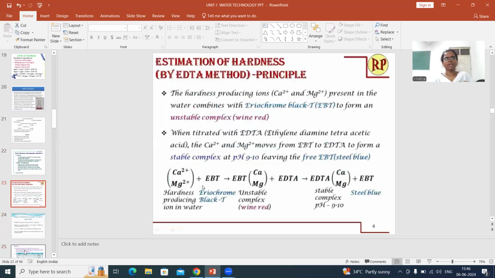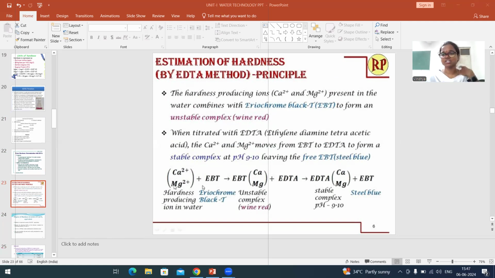Why is this happening? Why is the color getting converted into wine red? Because in water you have hardness causing salts, that is calcium and magnesium salts. Calcium and magnesium salts are present in the water. Now, our aim is to find out the amount of these salts present in the water.